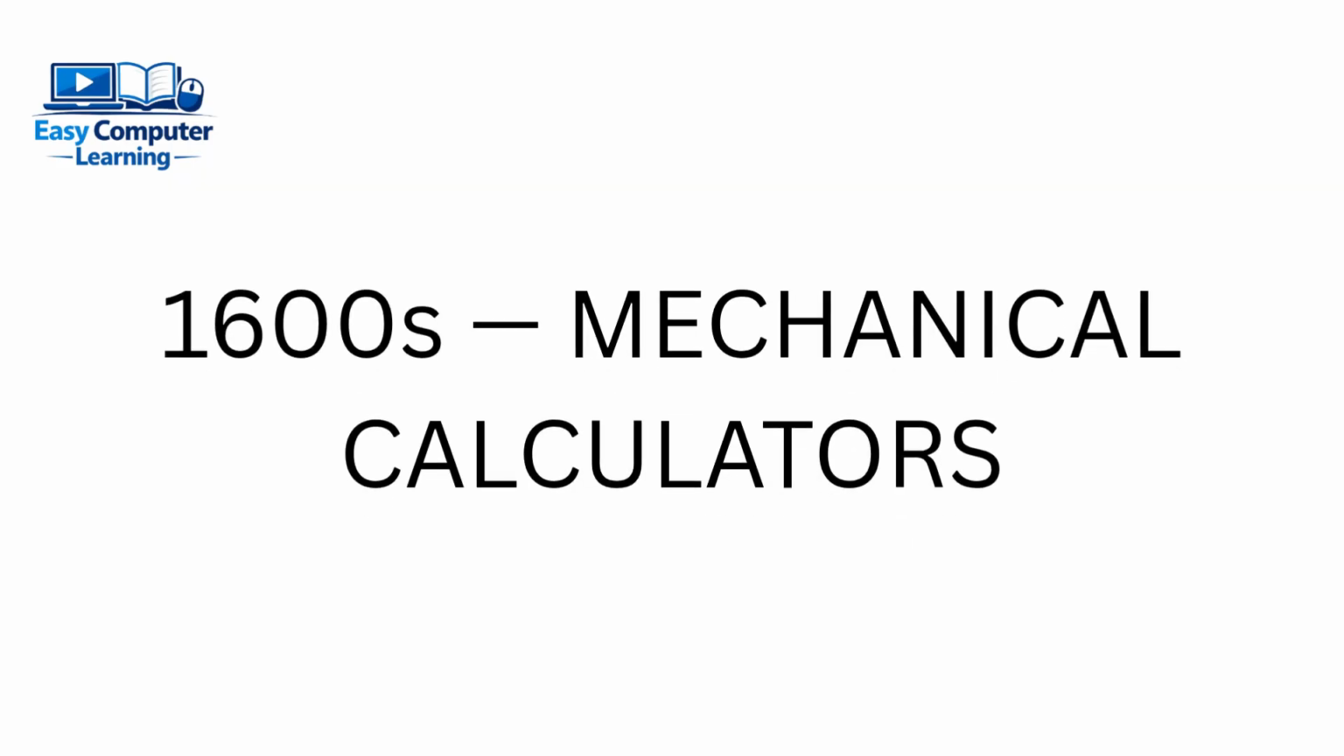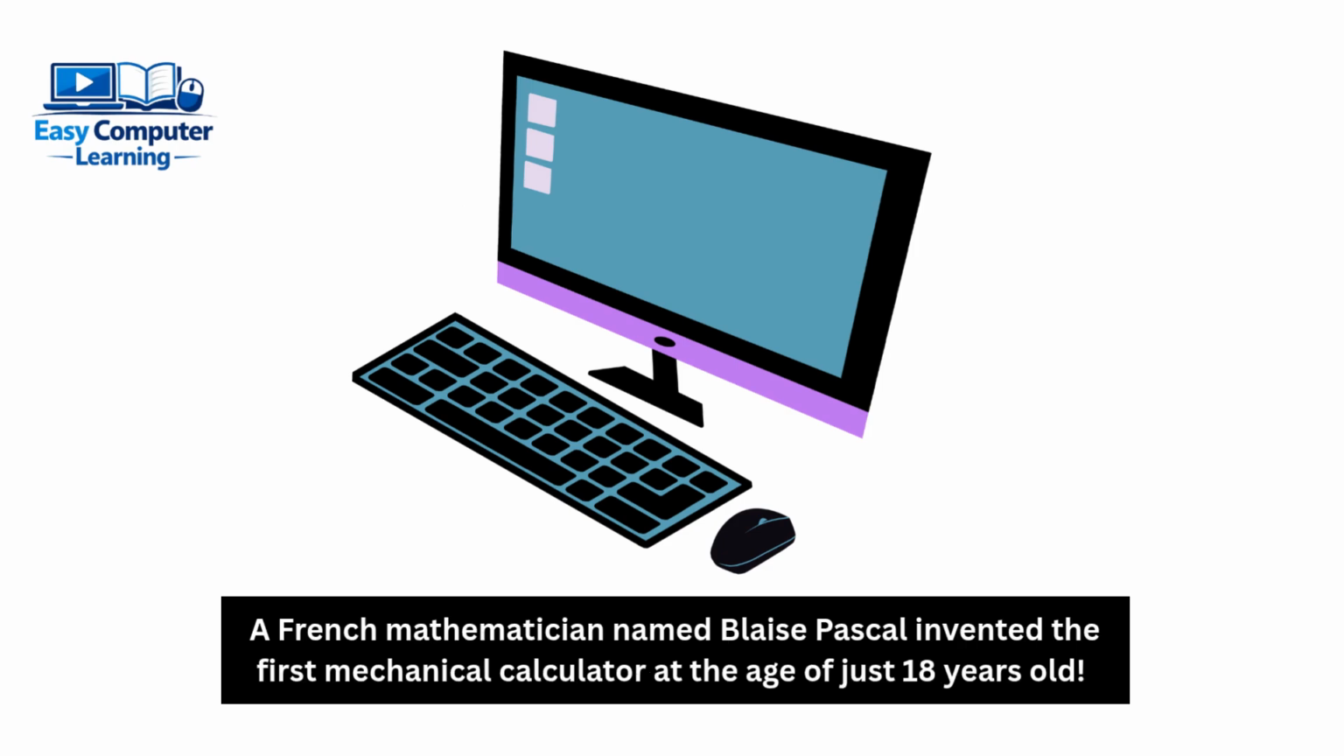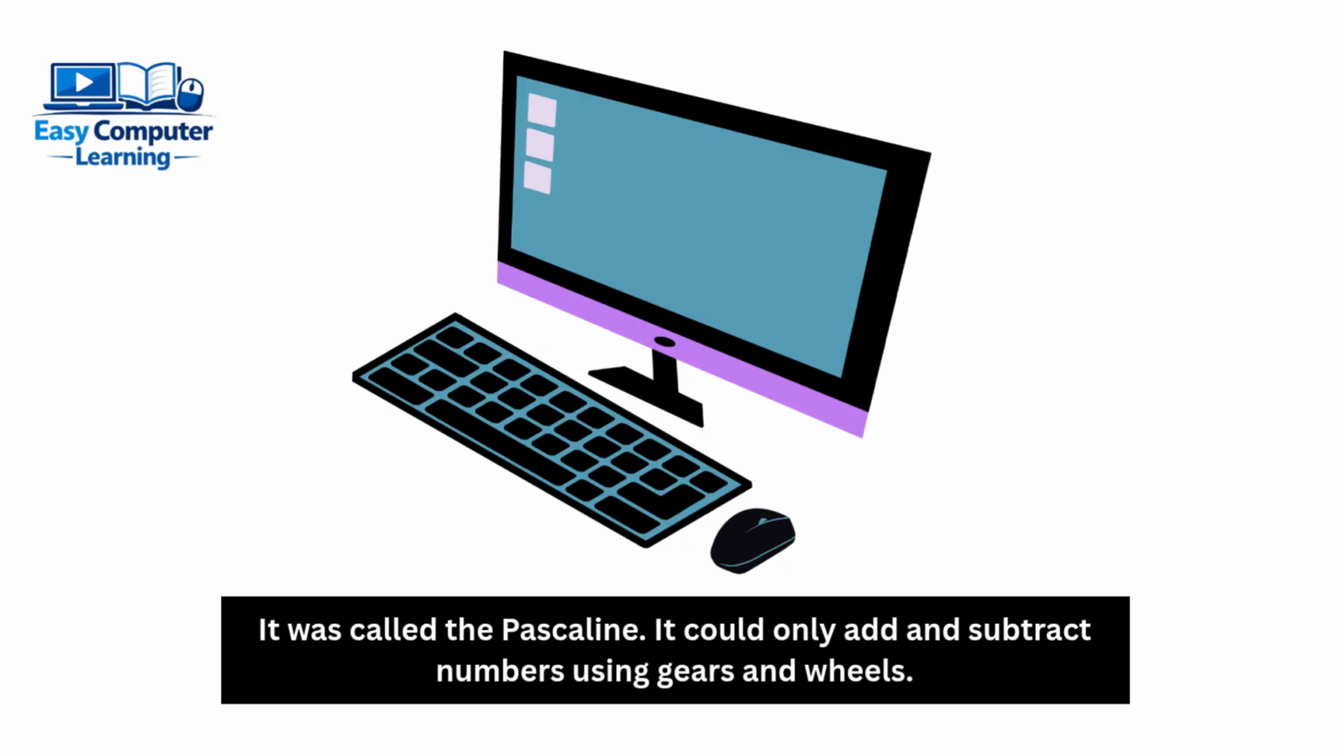1600s, mechanical calculators. 1642, Blaise Pascal. A French mathematician named Blaise Pascal invented the first mechanical calculator at the age of just 18 years old. It was called the Pascaline. It could only add and subtract numbers using gears and wheels.